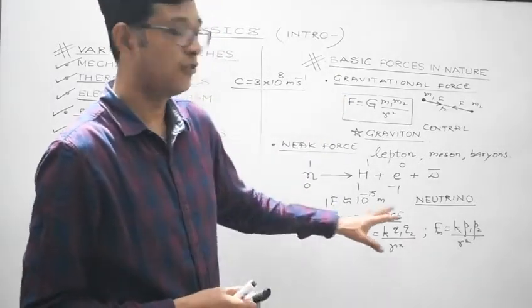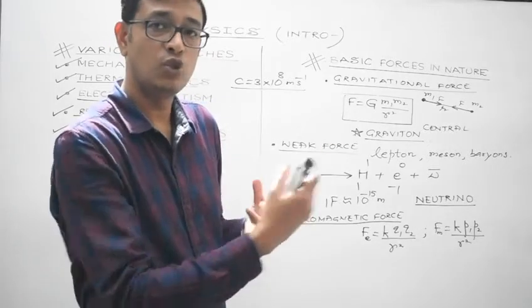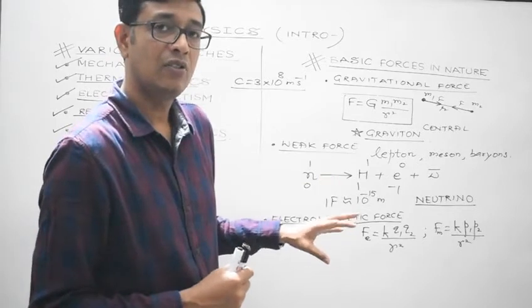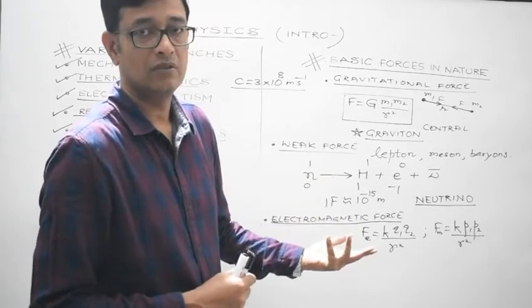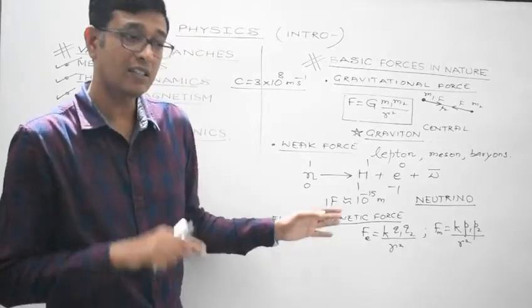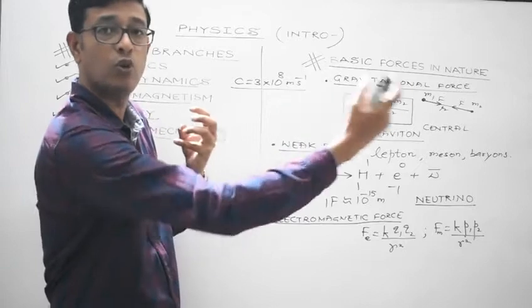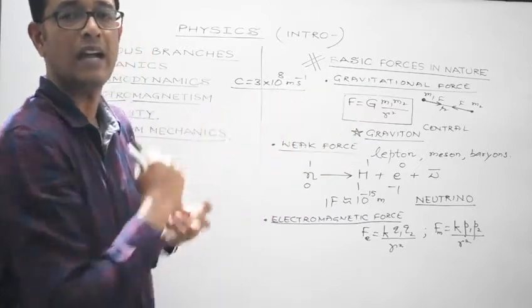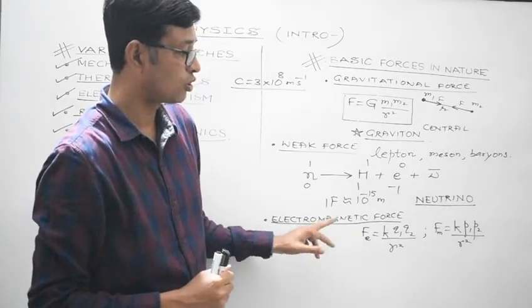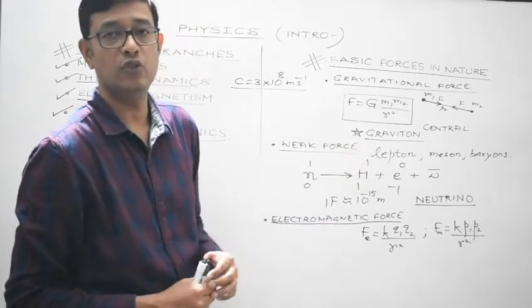So electromagnetic force can exist between two charged bodies or between the two poles of the magnet. It can be either attractive or repulsive. It is also a central force, that is, this force also acts along the line joining the centers of the two charged bodies or joining the poles of two different magnets, right? These are much stronger as compared to the weak force.